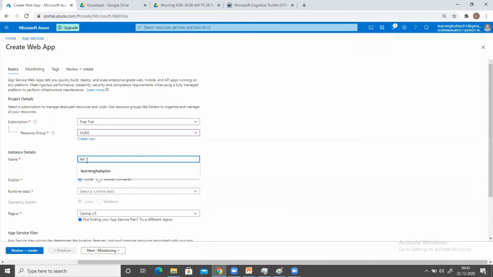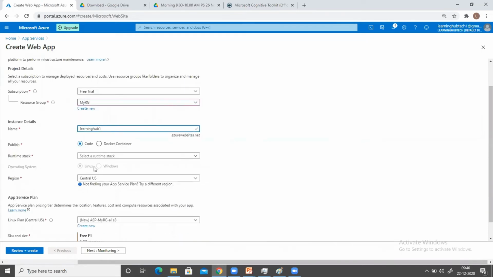To deploy my application, I have already taken a basic plan with the name Learning Hub plan. And inside that plan, this is my first application. So I will call it Learning Hub 1.